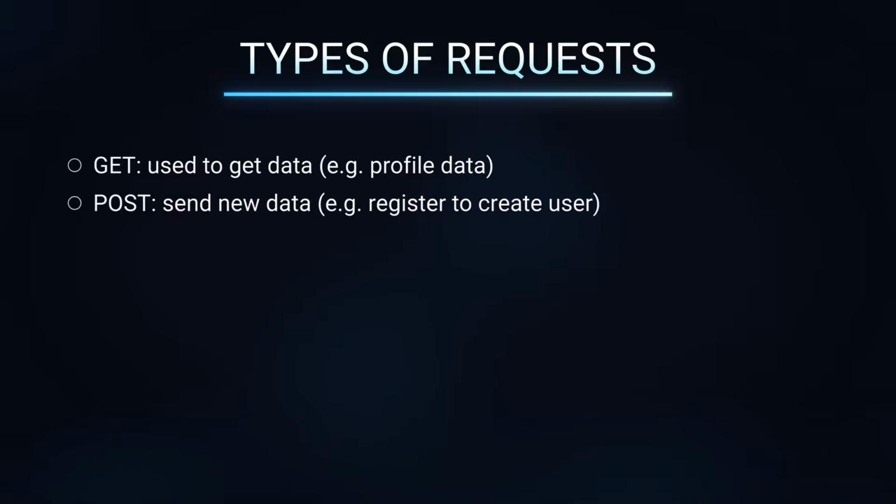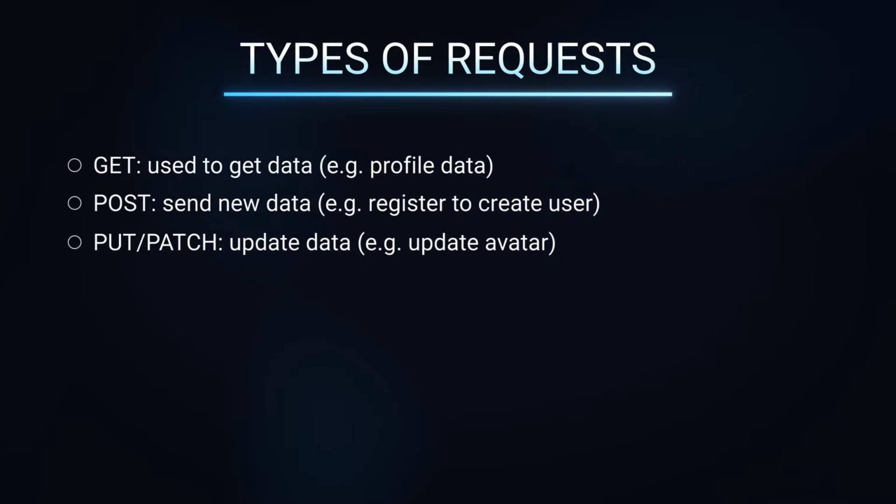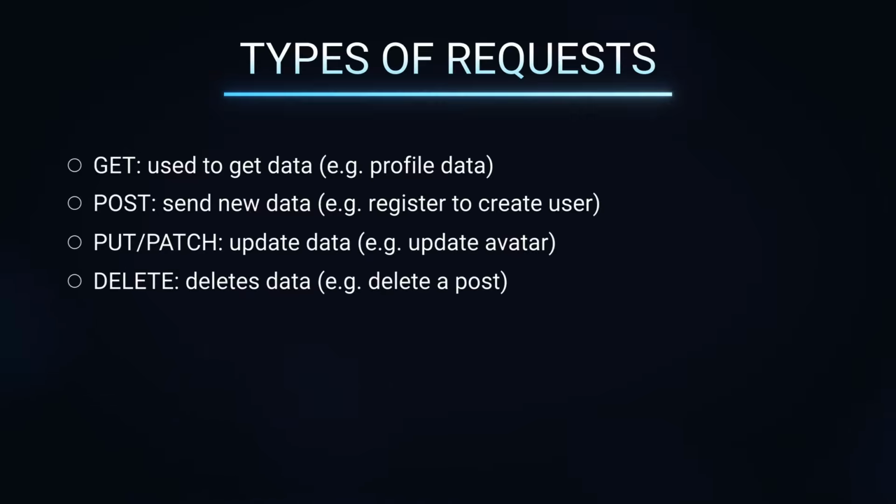A POST request is used to send new data to the server. For example, when you create a new account or post a comment, your app sends a POST request that contains this new data. A PUT or PATCH request is used to update existing data. For example, when Mary changes her profile picture or updates her bio, the app sends an update request to modify data that already exists on the server. A DELETE request is used to remove data. For example, when you delete a post or remove a comment, a DELETE request is sent to the server.